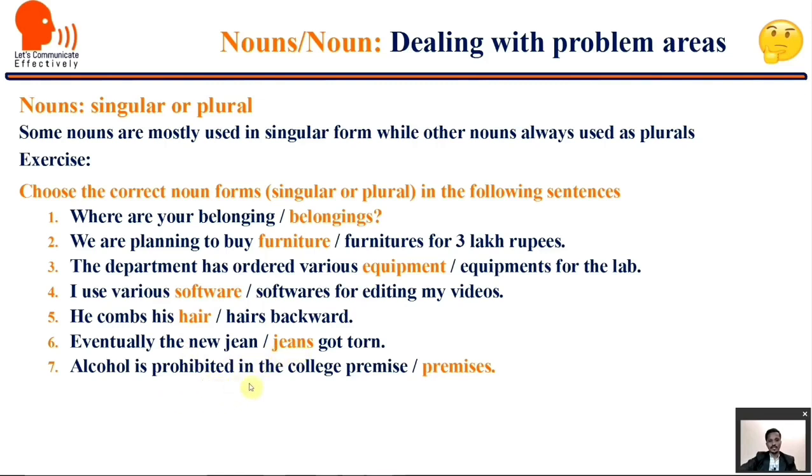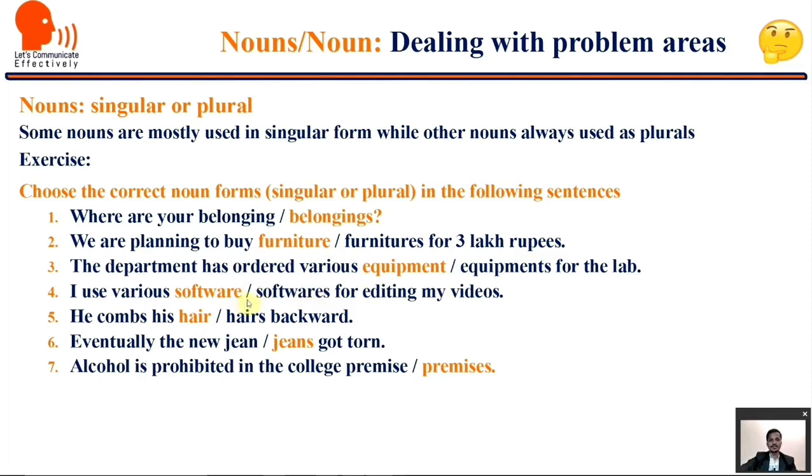Alcohol is prohibited in the college premises. You must have noticed that belongings, jeans and premises are always plural. These nouns are always used in plural forms, whereas furniture, equipment, software and hair are always used in singular. We, the second users of English, always make mistakes with these nouns. They usually say furnitures or equipments or softwares.